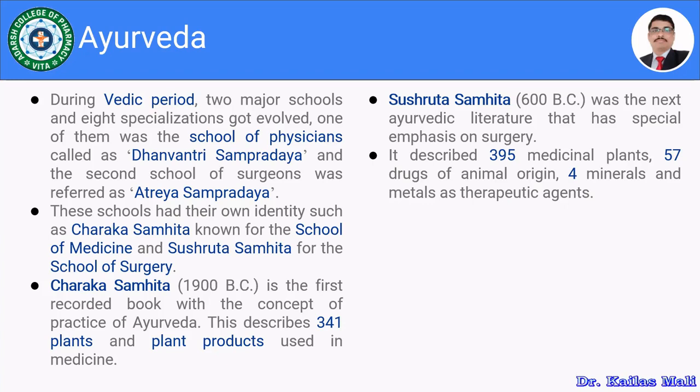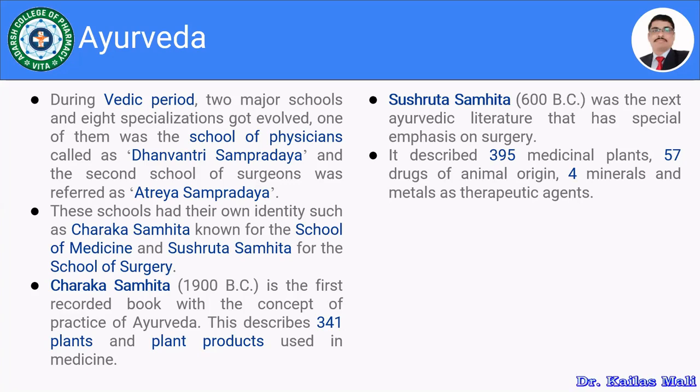Right? So Sushruta is connected to the school of surgery, and Charaka is connected to the school of medicine. The Charaka Samhita, from around 900 BC, is the first recorded book with the concept of practicing Ayurveda, and it describes approximately 341 plants and plant products used in medicine. And the Sushruta Samhita, from around 600 BC, was the next Ayurvedic literature, with special emphasis on surgery.